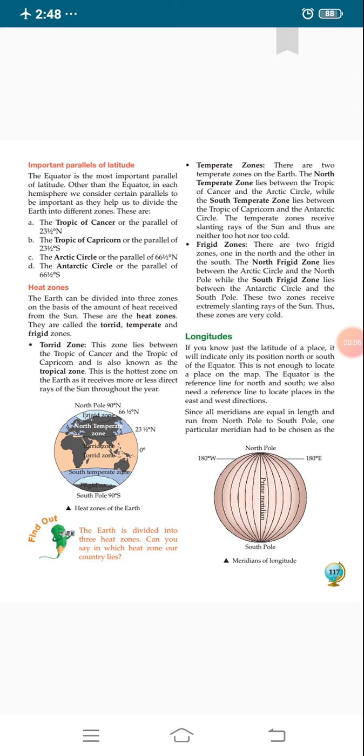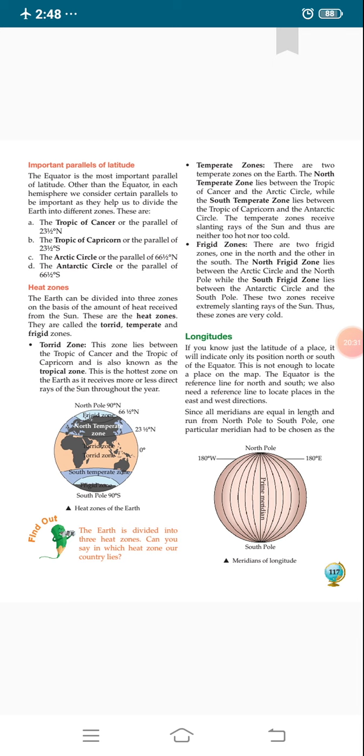And now number second, temperate zone. On earth there are two temperate zones, one in the northern hemisphere and the other in the southern hemisphere. First, the northern temperate zone lies between the Tropic of Cancer and the Arctic Circle.